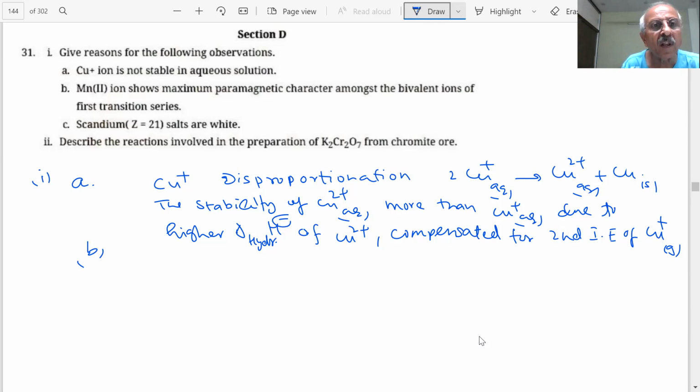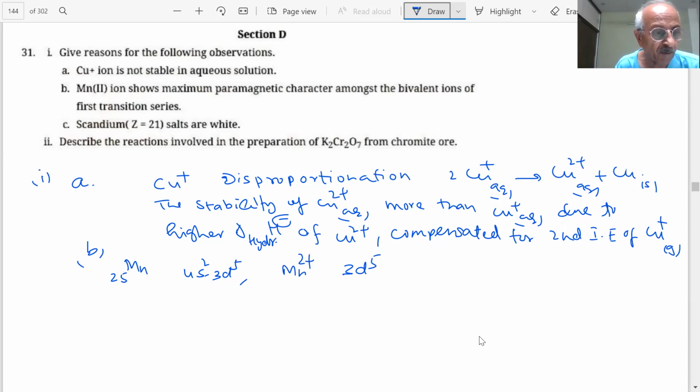Next question. Mn2+ shows maximum paramagnetic character among bivalent first series ions. Mn2+, what is the electron configuration? What is the atomic number of manganese? 25. So it is 4s2 3d5 and Mn2+ is 3d5.